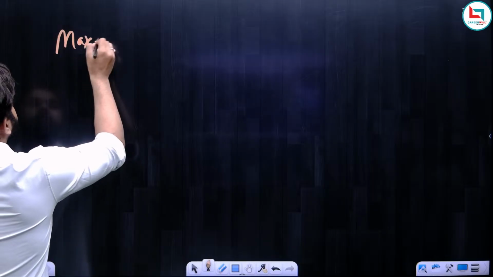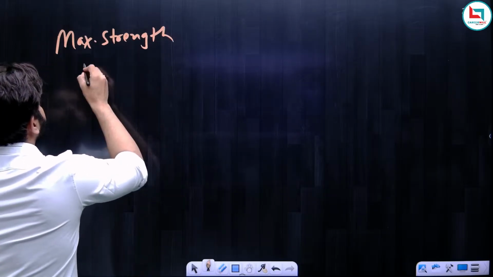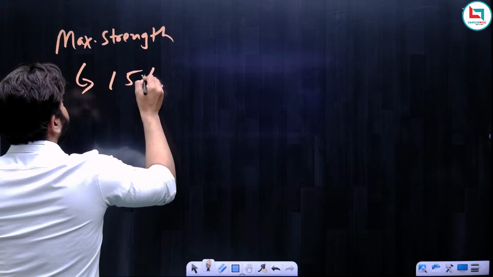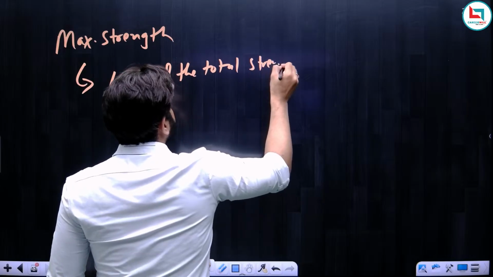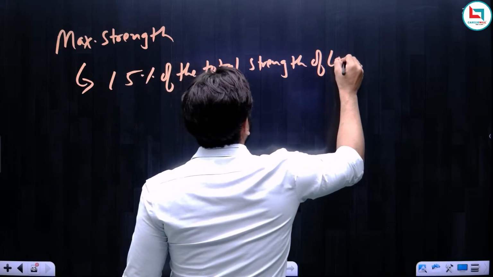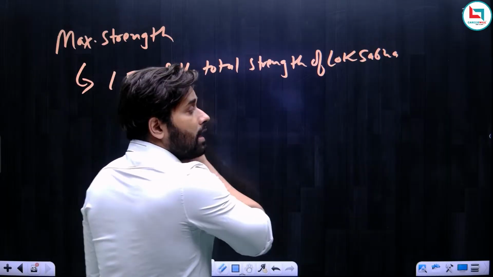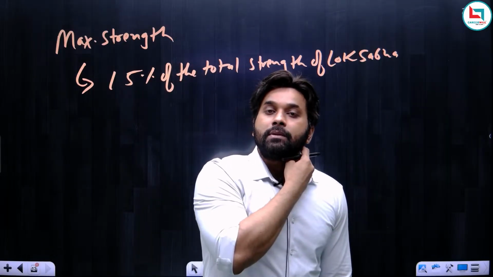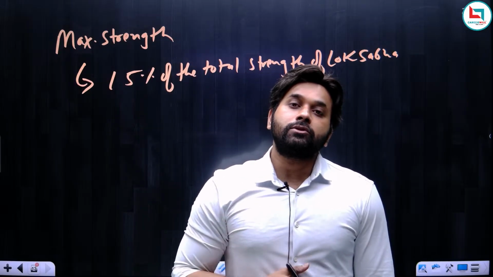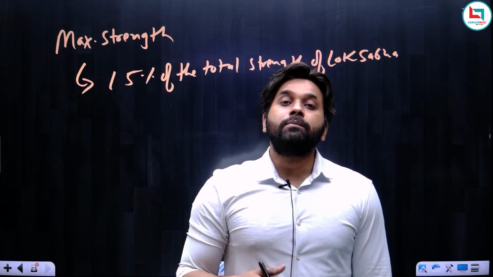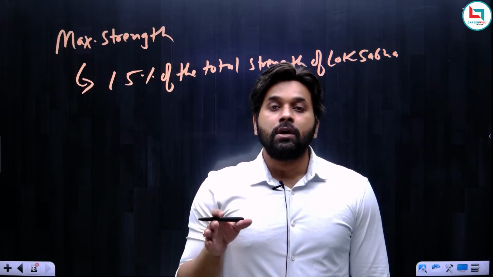According to the Constitution, there is a maximum strength of the Council of Ministers. Now, what is the maximum strength of the Council of Ministers? It is 15% of the total strength of the Lok Sabha. This point is very important, and I have seen it coming in the examination. So the maximum strength of the Council of Ministers is 15% of the total membership of the Lok Sabha, and remember, this 15% also includes the Prime Minister.